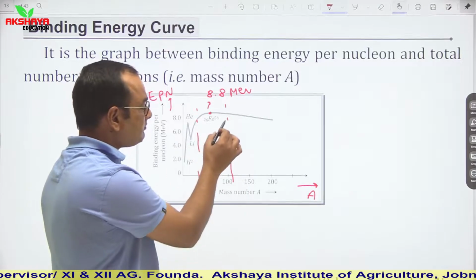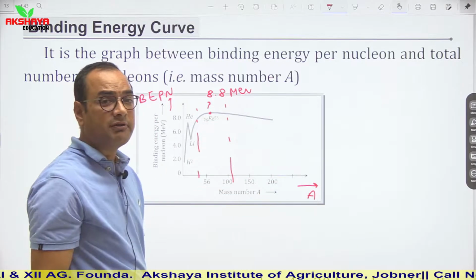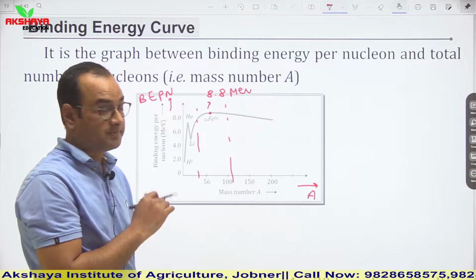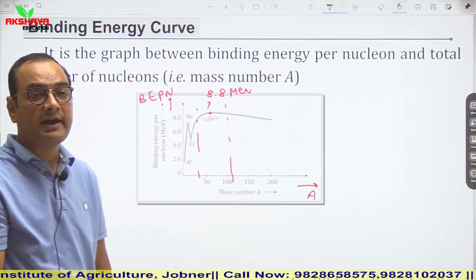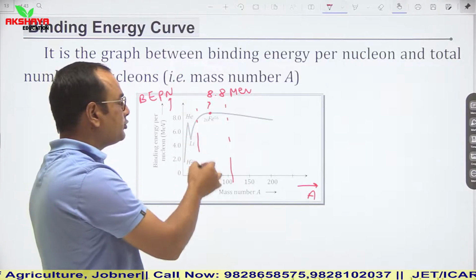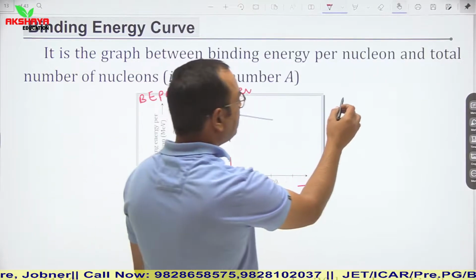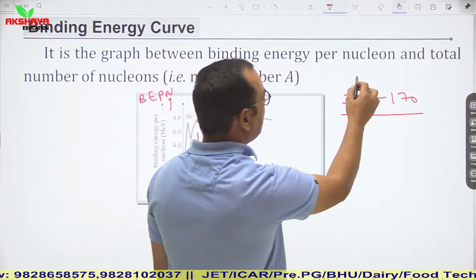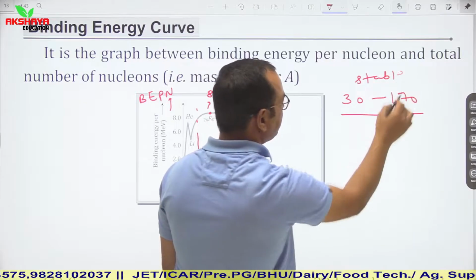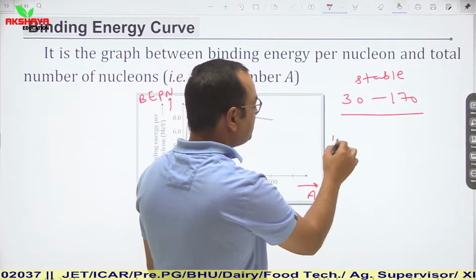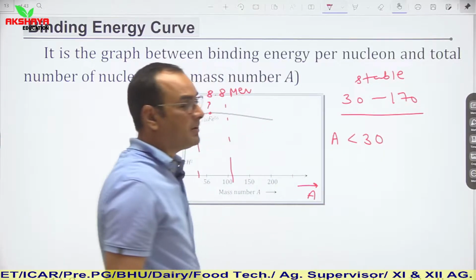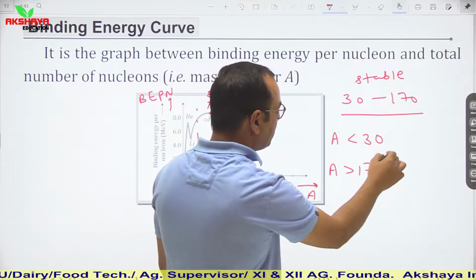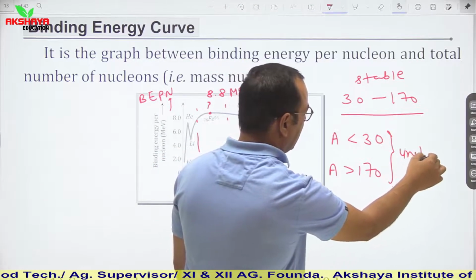Now see again, if mass number is increased, then after a certain value of mass number, binding energy per nucleon decreases. So what this graph justifies is that the middleweight nuclei which lie between 30 to 170 are stable, and nuclei having mass number less than 30 or greater than 170 are both unstable.